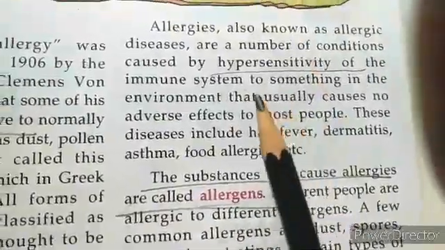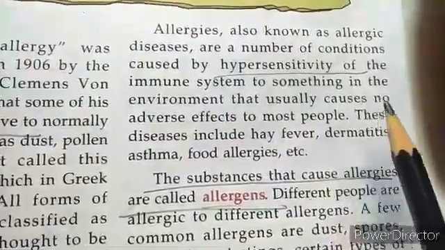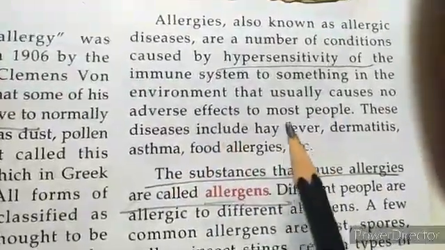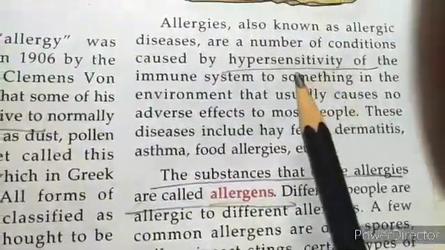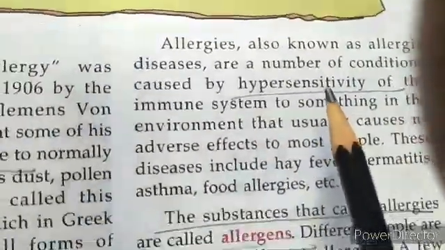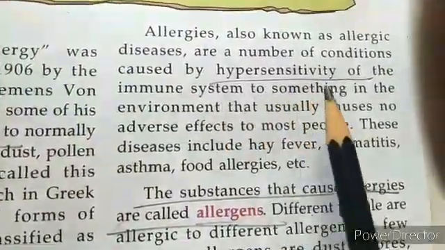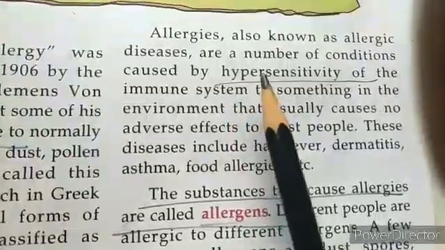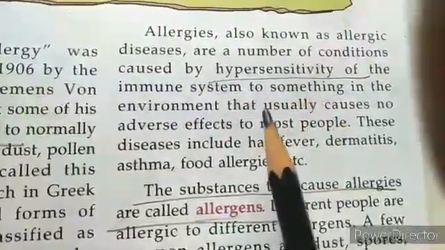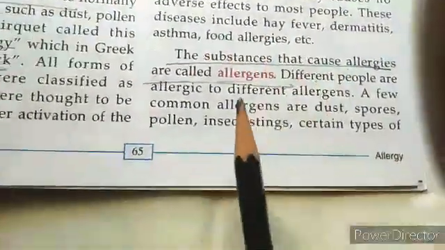So we find that there are a few things in the environment that usually cause no adverse effect to most people, but some people are hypersensitive, and only because these people are hypersensitive to certain elements, we call them allergic to that particular element of the environment. Let's have a look further.